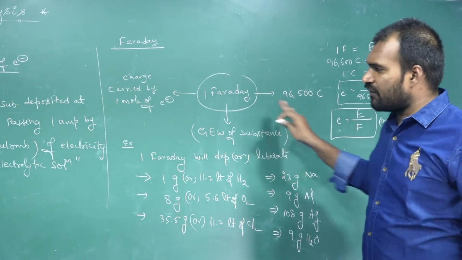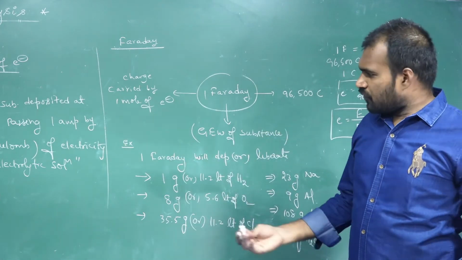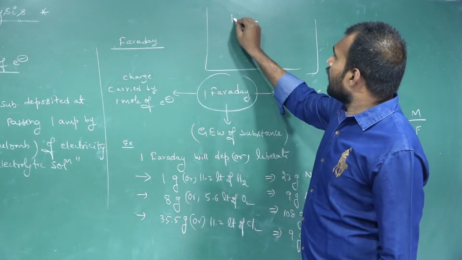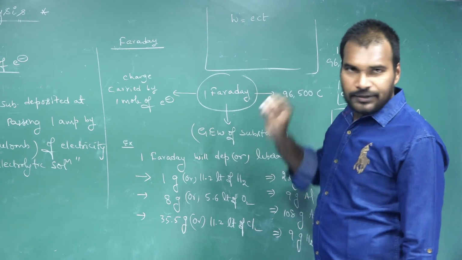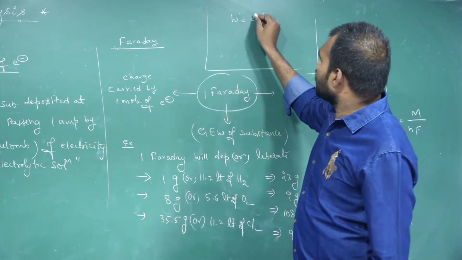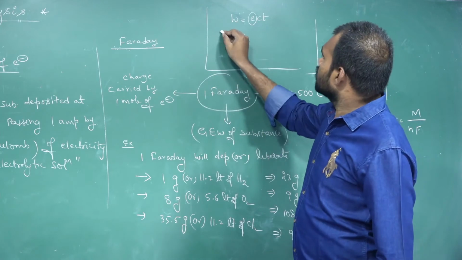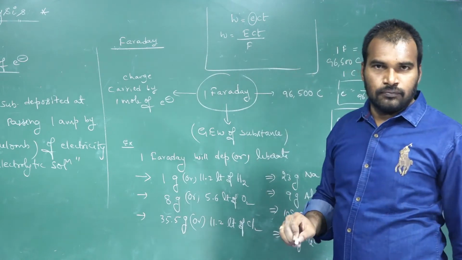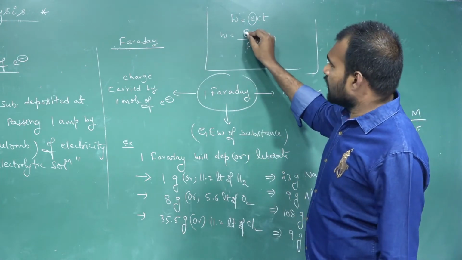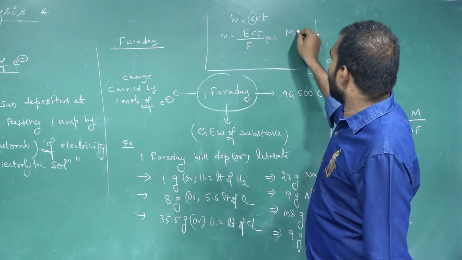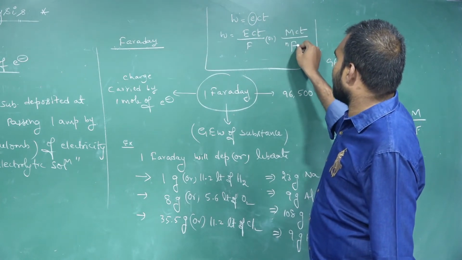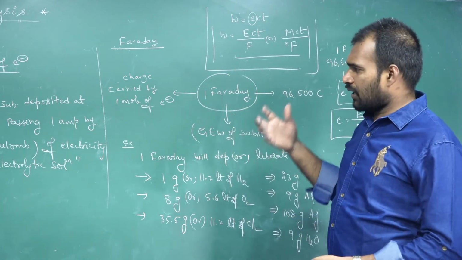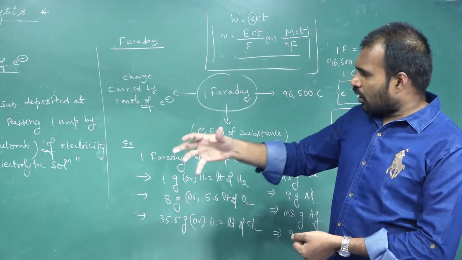So now substitute this E value in that equation. The final equation: W is equal to eCt, we know, according to Faraday's first law. Now in the place of e, you substitute E by F. So weight is equal to ECt by F, or else in the place of E, M by n, you can write MCt by nF. It's a very important formula. Okay, so they can ask objective questions on these formulas.